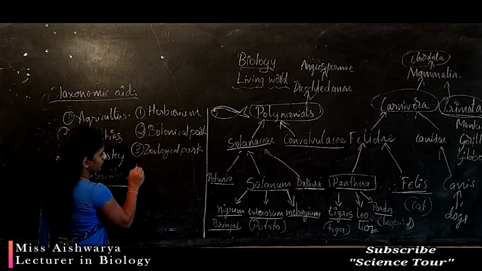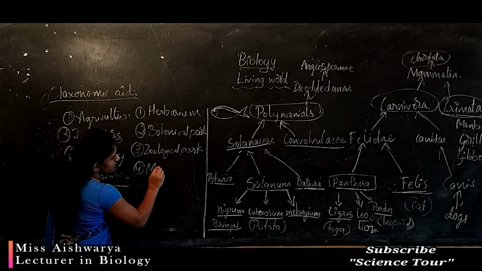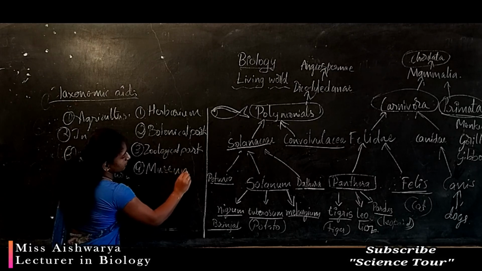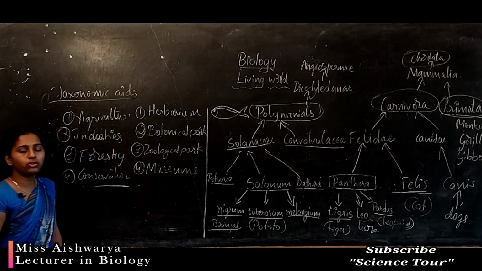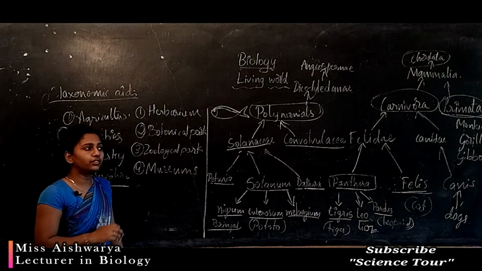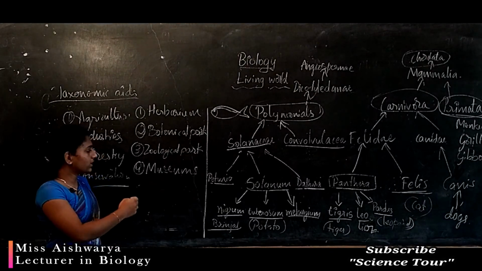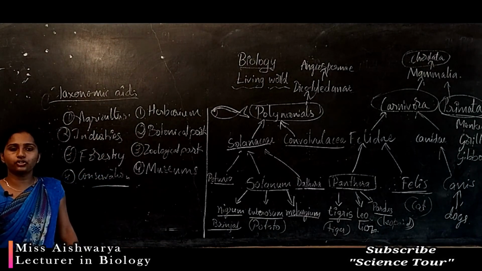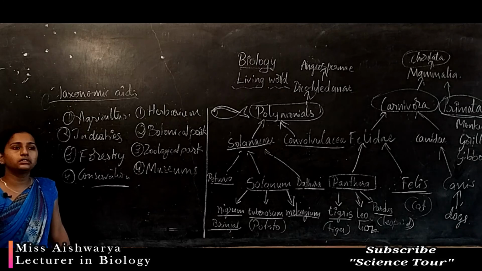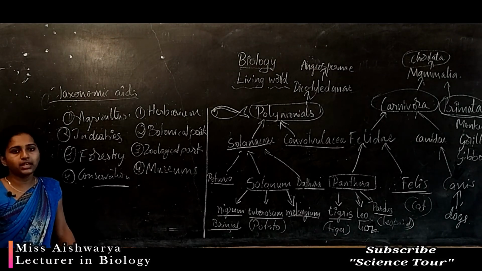Next, museums. This is also very important. In botanical museums you can see the different kinds of plants, fruits, and flowers.